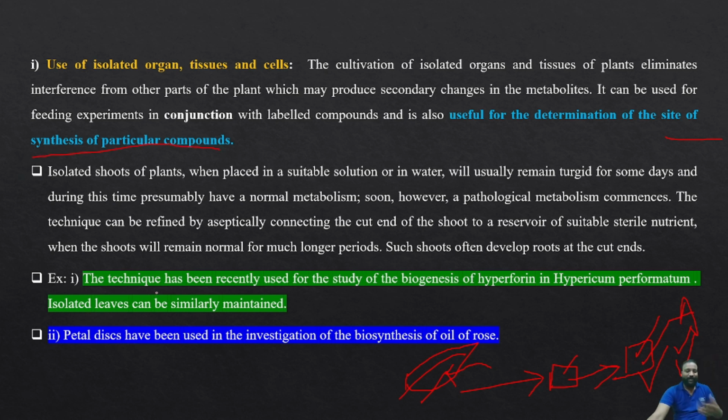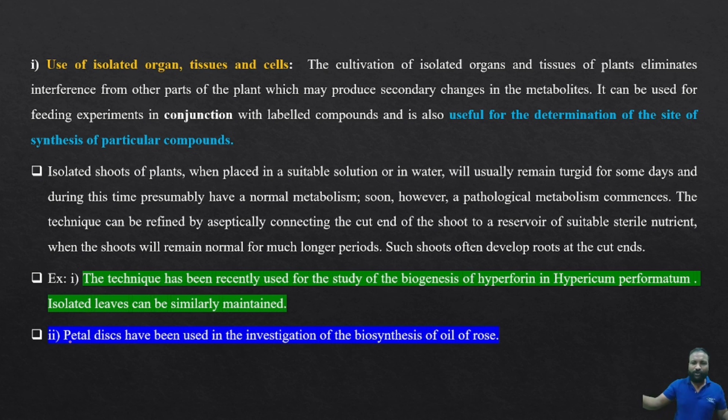In simple words, that's what I'm trying to prove here. I think it is a little confusing, but I'll say directly: if I have taken an isolated organ and it gives a positive result for a specific secondary metabolite test, like an alkaloid plant leaf giving a positive result for the alkaloid test, then we can confirm the site of synthesis is in the leaf itself. If we take another part of the plant, like the root, and test it for a specific secondary metabolite like alkaloid or glycoside, and it gives a positive result, then the site of synthesis will be in the roots.